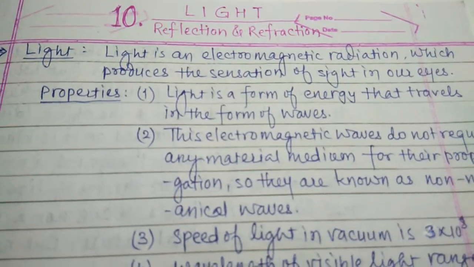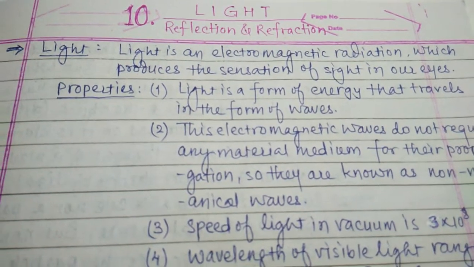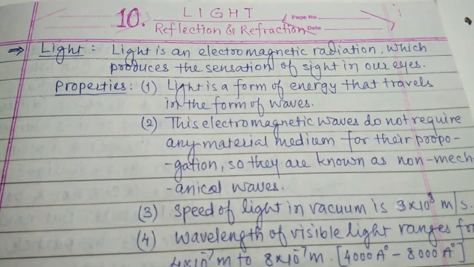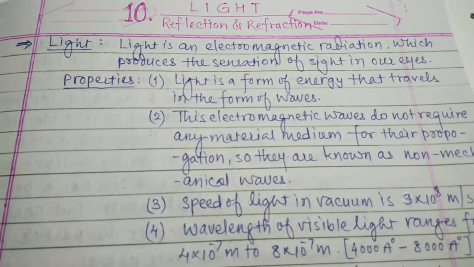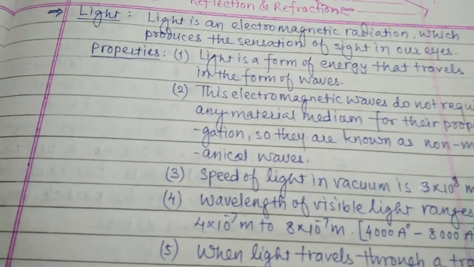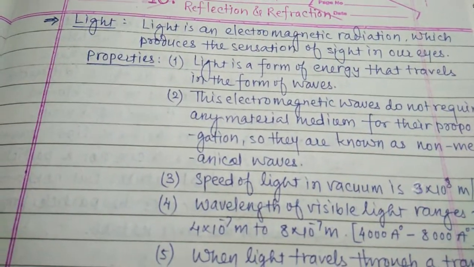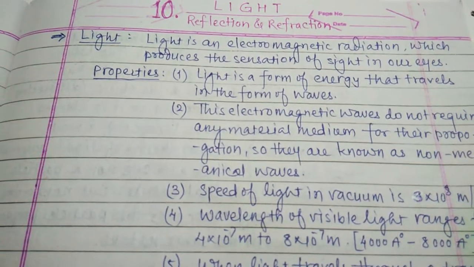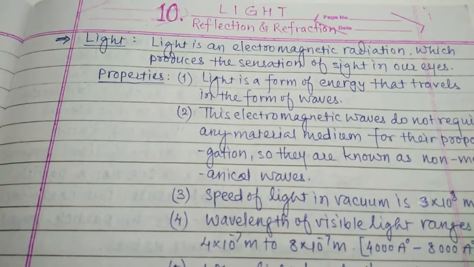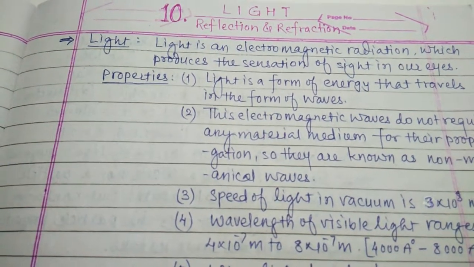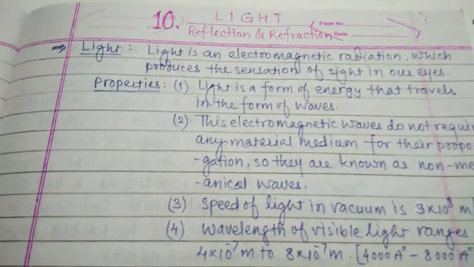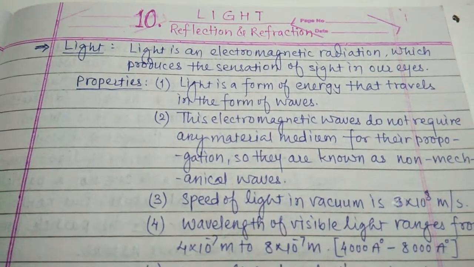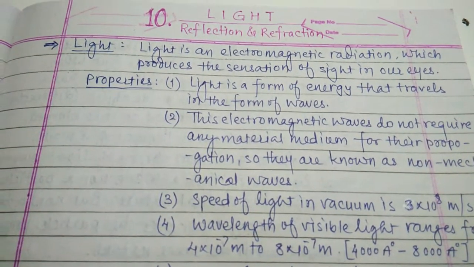Light is a form of energy that travels in the form of waves. In general, when we discuss light, it is sunlight. We know sunlight comes in the form of radiation, heat and energy, but it travels as waves.